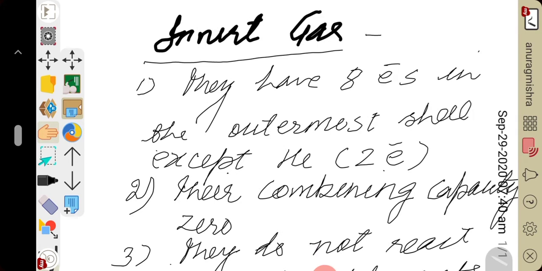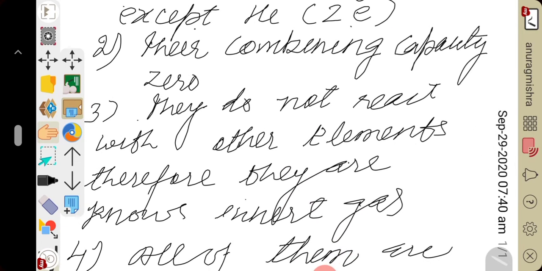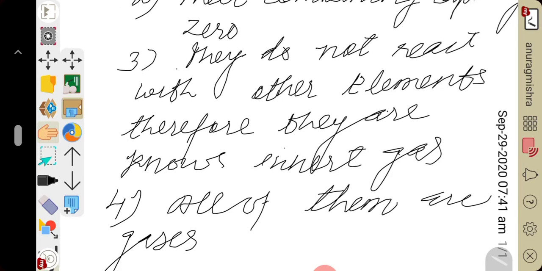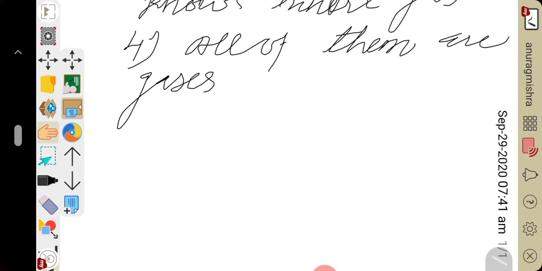Again, they have 8 electrons in the outermost shell, except helium, which has 2 electrons. That's why they are stable. Their combining capacity is zero, meaning valency is zero. That's why they are known as zero group element. They do not react with other element, therefore they are known as inert gases. Why do they not react? Because they have either a complete octet or duplet. All of them are gases.